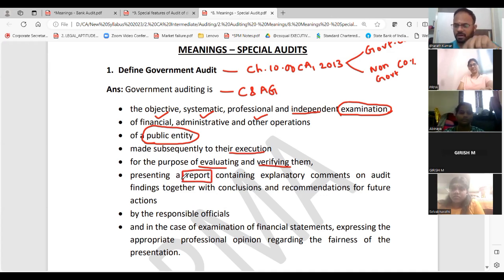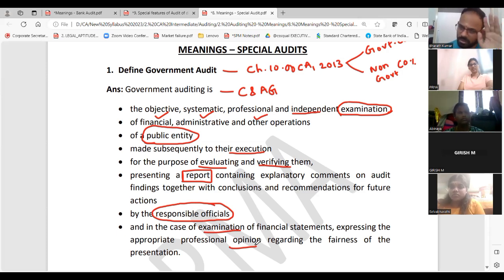If you remember, for a general company we have CARO, and for a bank we have LFAR. For this also, you will have a separate report, described from the government's perspective. Who will do this? By doing audit, they will produce audit findings. And who will do this? Responsible officials in C&AG will do. They will examine the financial statement and give an opinion. This the auditor only will do.